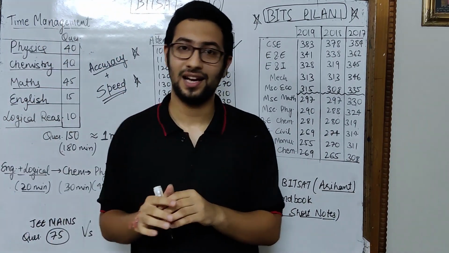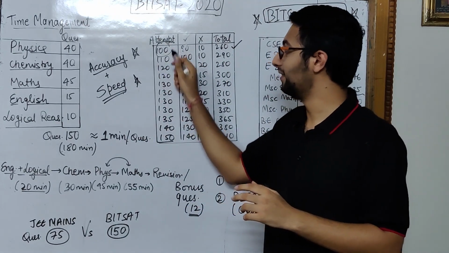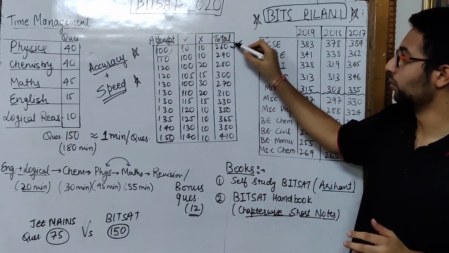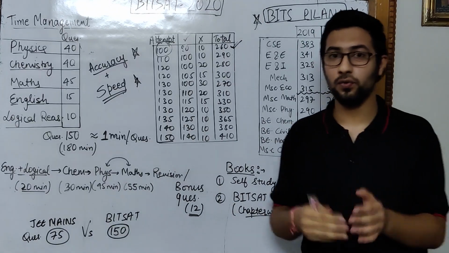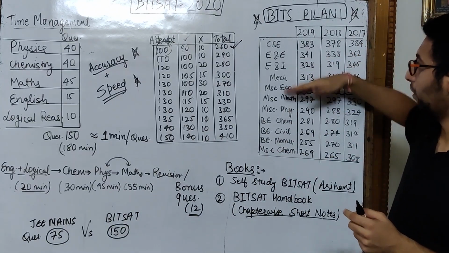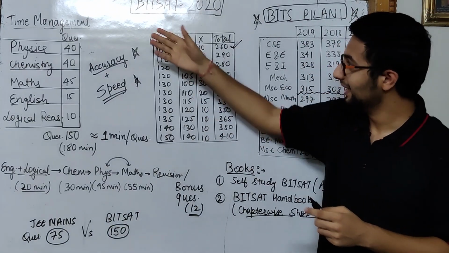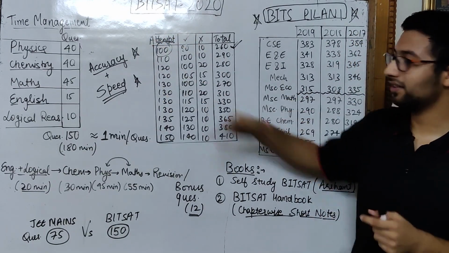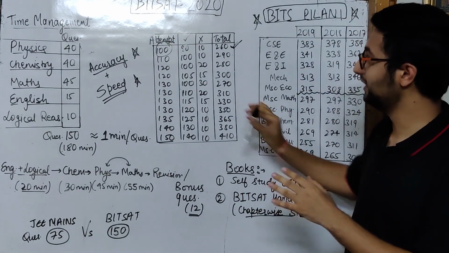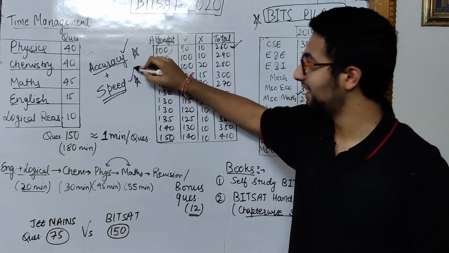Most of the students are in this range: they attempt 100 and score 260 marks. But if you want these top branches, then you must increase your attempts, and they should be accurate. What is needed is accuracy as well as speed.